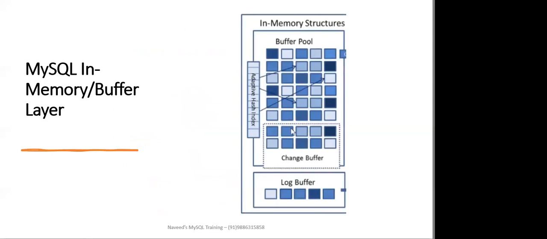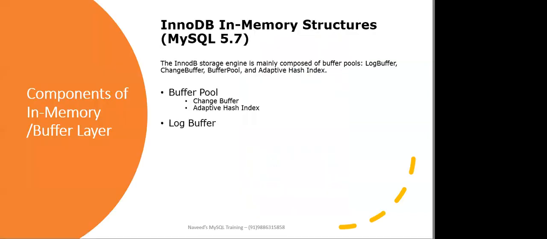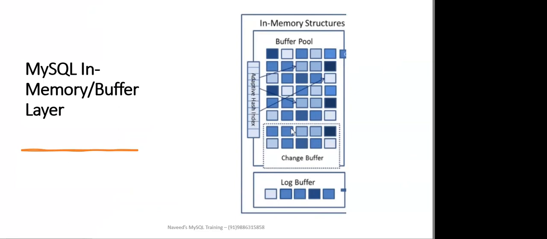Now coming to the MySQL in-memory or the buffer layer. So these are the components of the in-memory or the buffer layer. I'm talking with respect to MySQL 5.7. The InnoDB storage engine is mainly composed of the buffer pool, change buffer, adaptive hash index, and log buffer. As you can see, inside the buffer pool we have the change buffer and the adaptive hash index, whereas the log buffer is a separate entity.